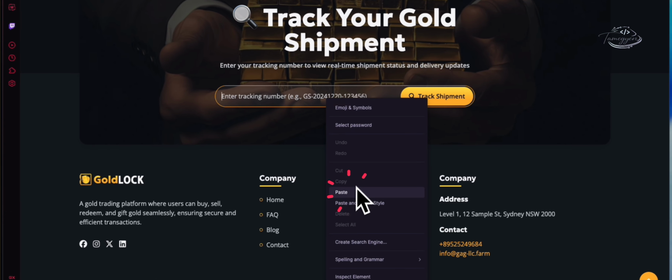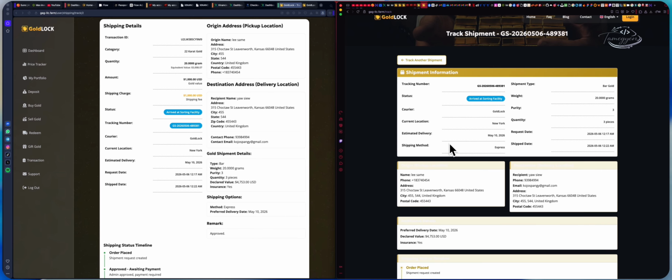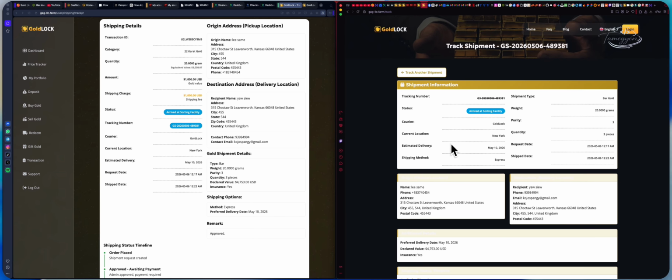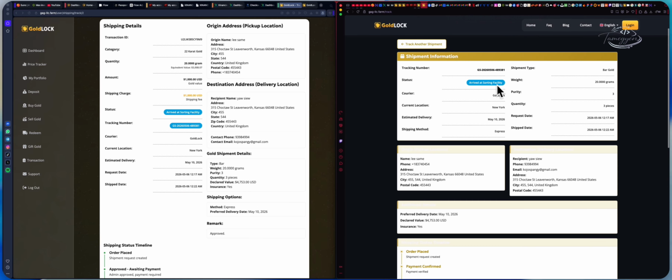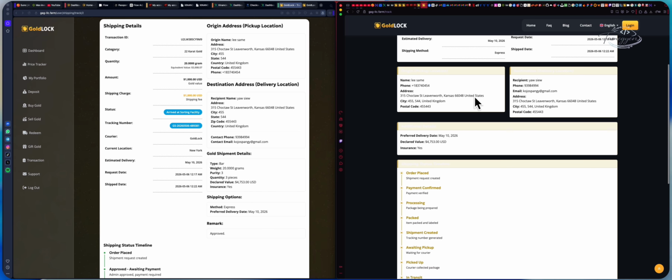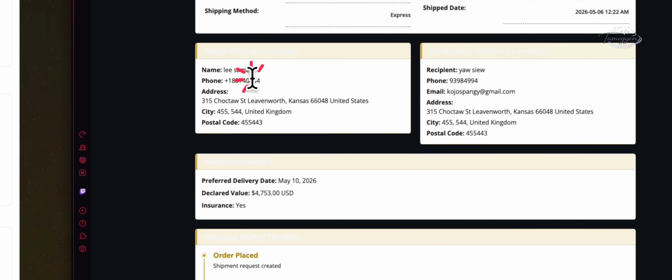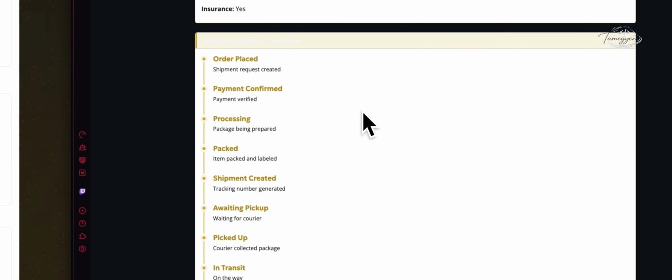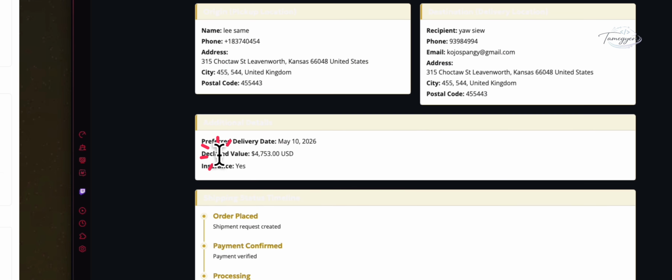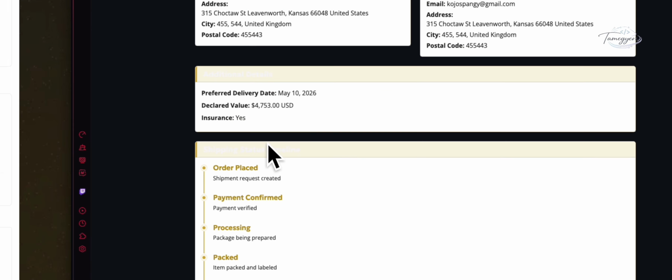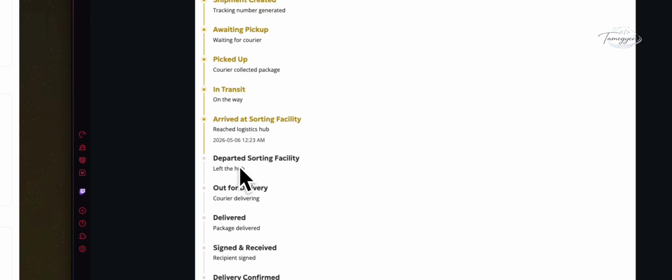Let's see now the page on our side. We can track the shipment without logging into an account. Then it shows shipping information: sender, receiver, the declared value, insurance, yes, and preferred delivery date of the 10th of May.